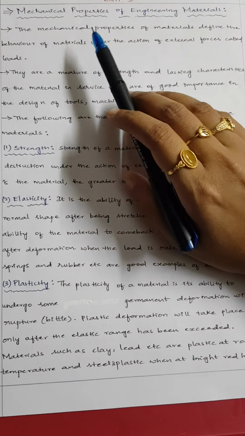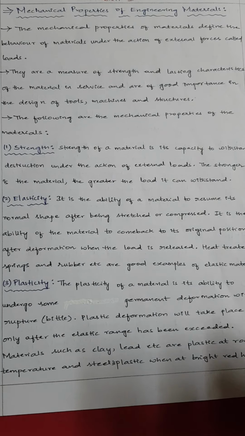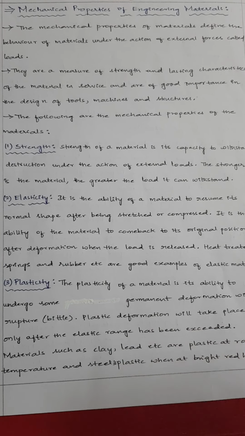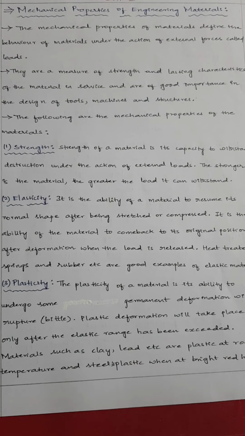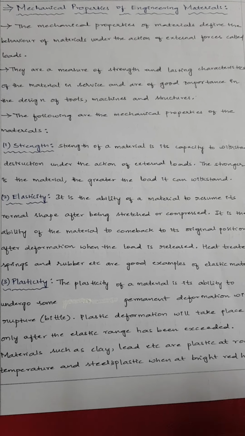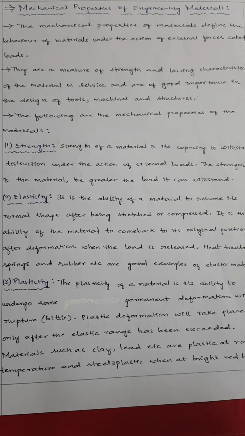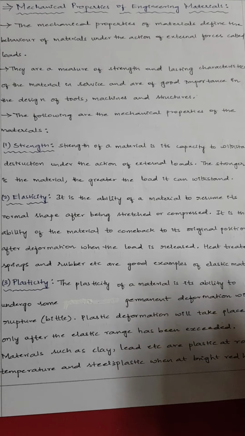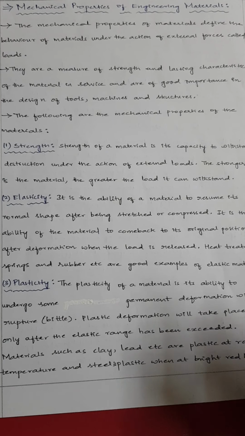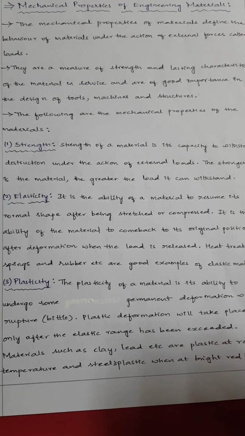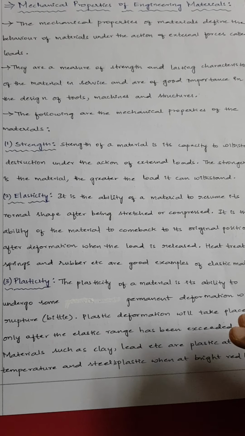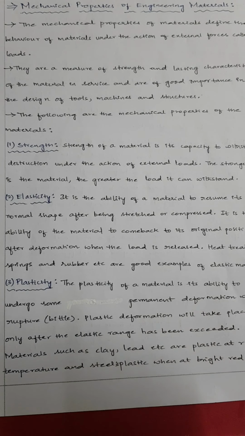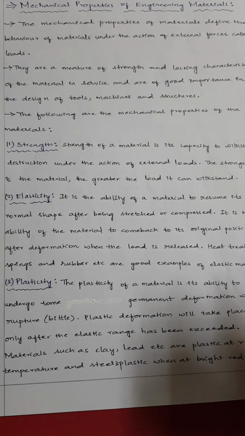Then what are the mechanical properties of engineering materials? The mechanical property of any material is the resistance of that material against loading, or it is the behavior of that particular material when it is subjected to some external forces or external loading. That's called a mechanical property. So when we take any sort of engineering material, say for example steel, when it is subjected to any external loading, how it behaves is the meaning of mechanical properties of engineering materials.